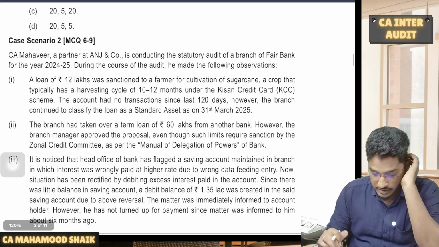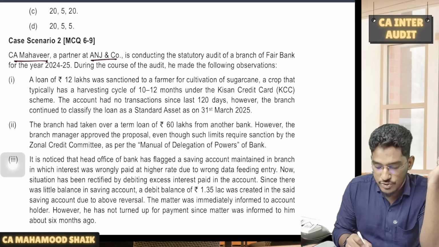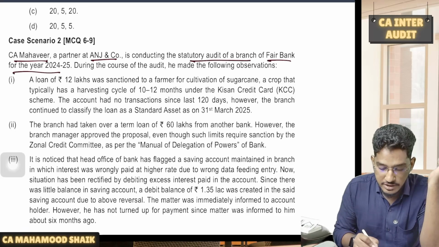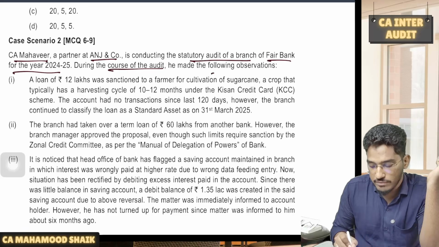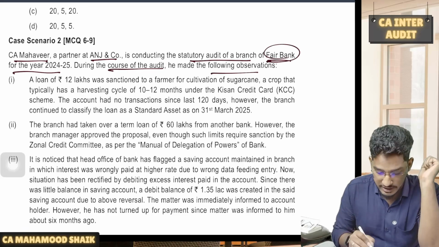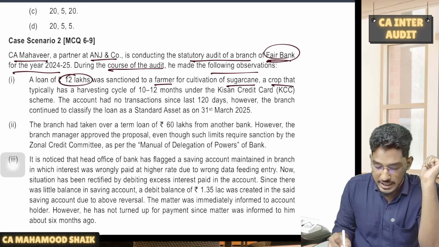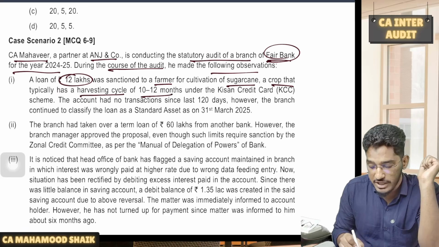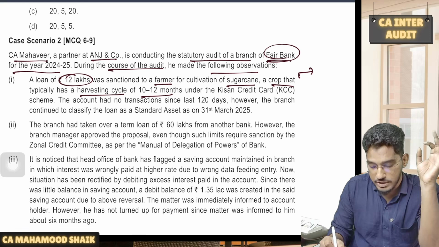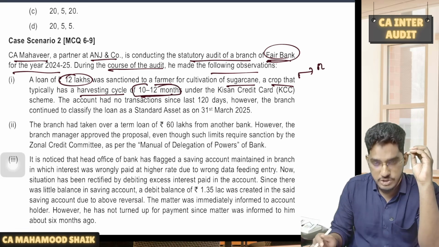Okay, next. Now we have one more case scenario. Let us try to understand it. CA Mahavir, a partner at ANJ & Co, is conducting the statutory audit of a branch of Fair Bank for the year 2024-25. During the course of the audit, he made the following observations. A loan of 12 lakhs was sanctioned to a farmer for cultivation of sugarcane, a crop that typically has a harvesting cycle of 10 to 12 months, under the Kisan Credit Card Scheme. So the bank has given a loan for an agricultural crop whose crop season is 10 to 12 months. So it is a short duration crop.